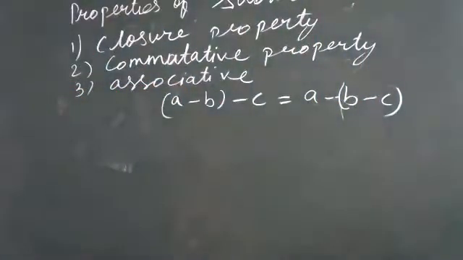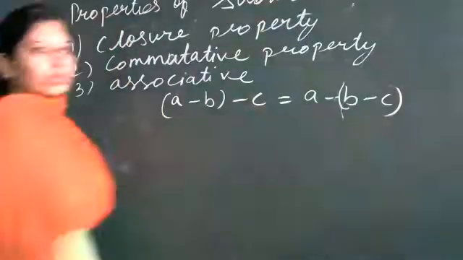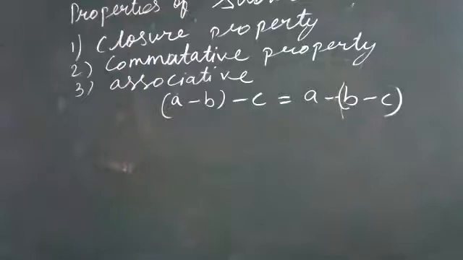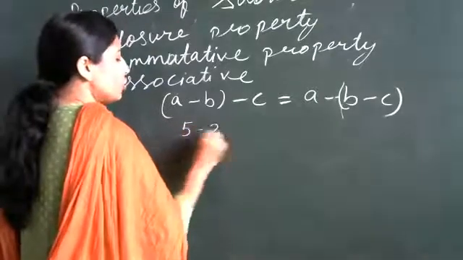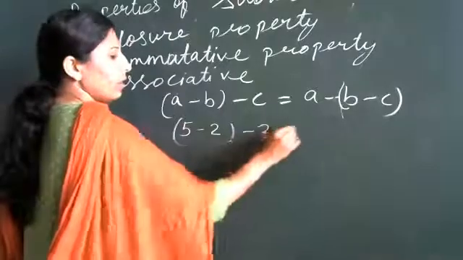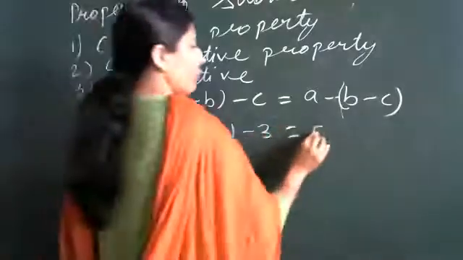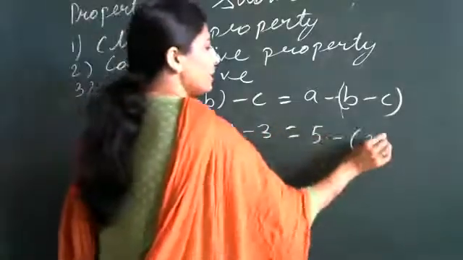So associative property is: if A, B and C are whole numbers, then A minus B minus C should be equal to A minus the bracket of B minus C. Will you get the same answer? See, 5 minus 2 minus 3.